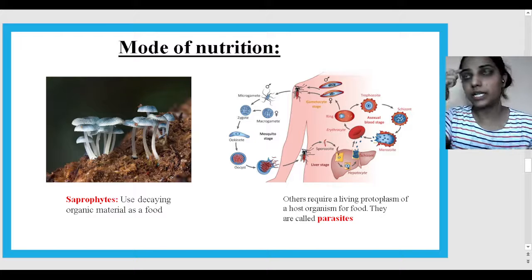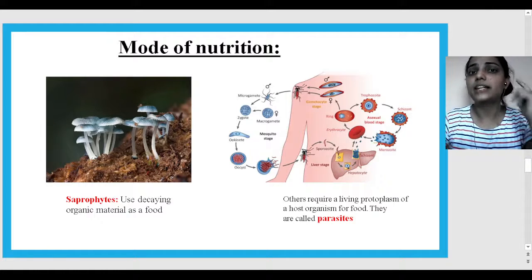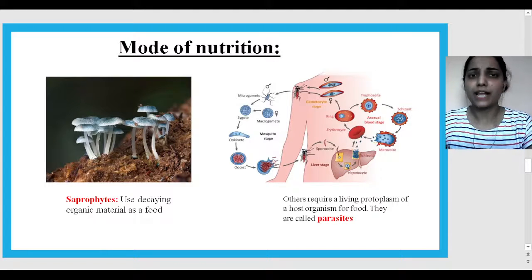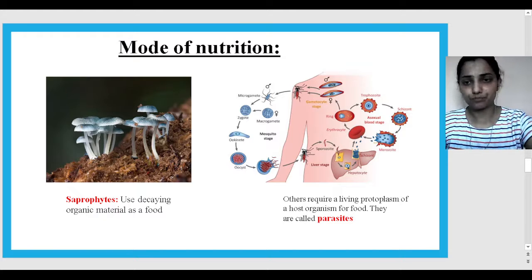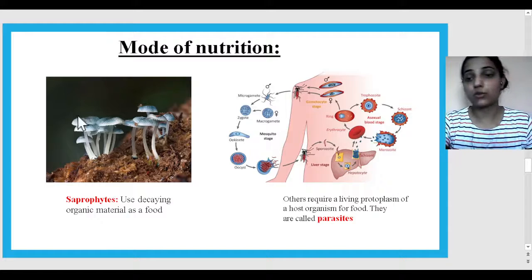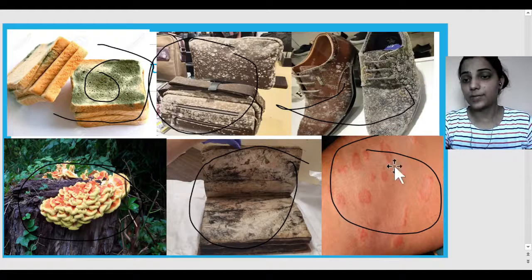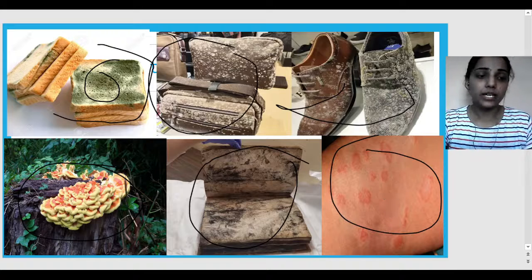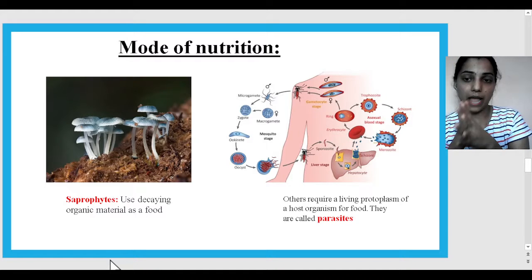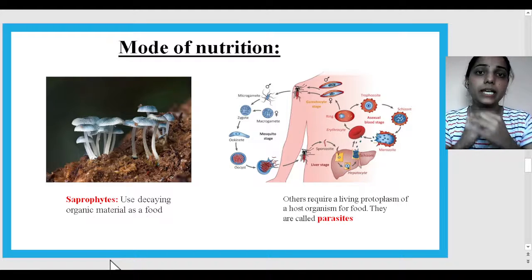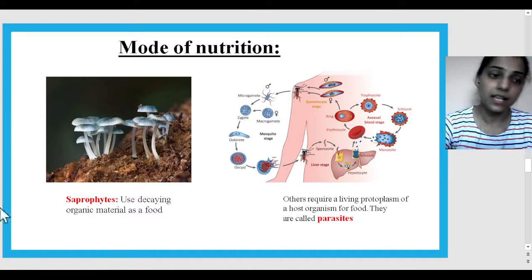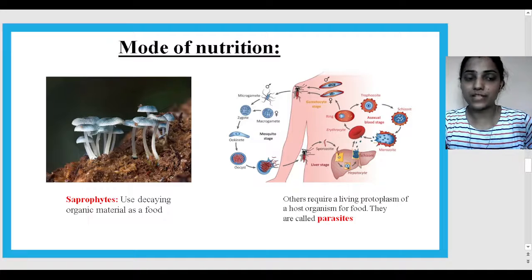Now it might strike you that they are decomposers, isn't it? Yes, so they also perform as decomposers, sometimes bacteria also, and also this group. And some fungi perform as parasites, as you can see in this picture also. Parasites usually require a living protoplasm as a host organism for food. For food they just live on the protoplasm of the human body, so they are called parasites, isn't it? So two types of mode of nutrition are saprophytes and parasites.